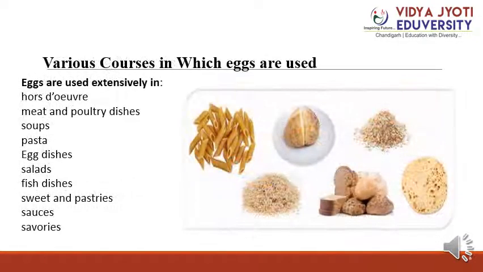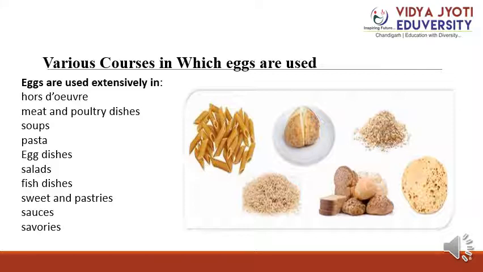So then we have various courses in which eggs are used. Eggs are used extensively in odors, such as egg mayonnaise, egg stuffed, or egg duckling, etc. For meat and poultry, chicken, cutlets, hamburgers, meat, beef and steak get their binding from egg.